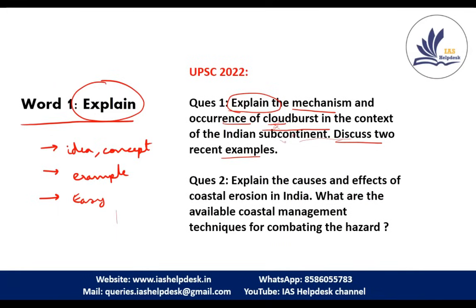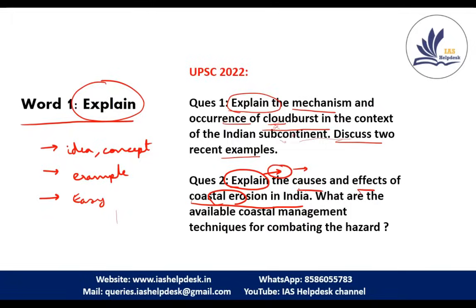Now moving to the second question: explain the causes and effects of coastal erosion in India. So in this the question is direct. The question directly asks about the causes and effects. You have to just give information about coastal erosion, what its causes are, and what its impacts are. Do not give any personal idea or any analysis of the topic, because the question is asked on explain, so you don't have to give any subjectivity to the answer.